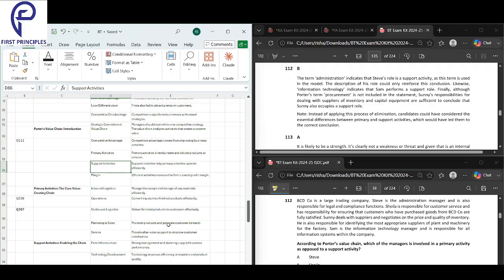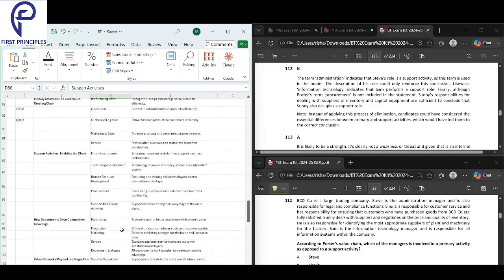According to the Porter value chain, who is doing a primary activity and not a support activity? Here, the logic is primary versus support activities, so I'll bring it right here.